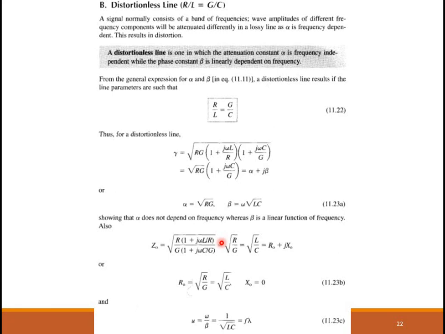The propagation constant and the characteristic impedance, which are 2 very important terms with regard to wave propagation in a transmission line, were also derived. Initially, all this was derived for the lossy type transmission line, and then as special cases, lossless type and distortionless type have been discussed.